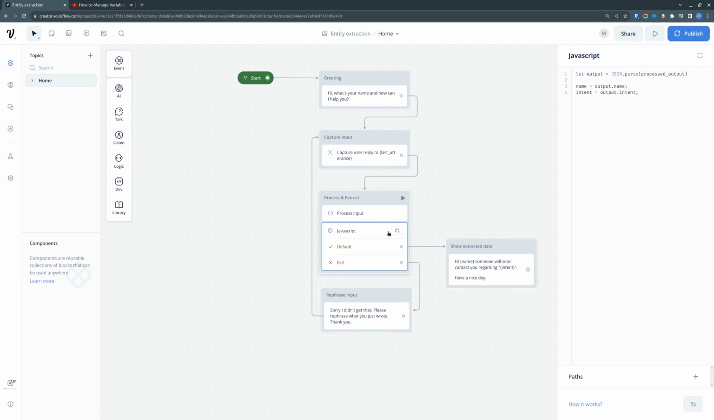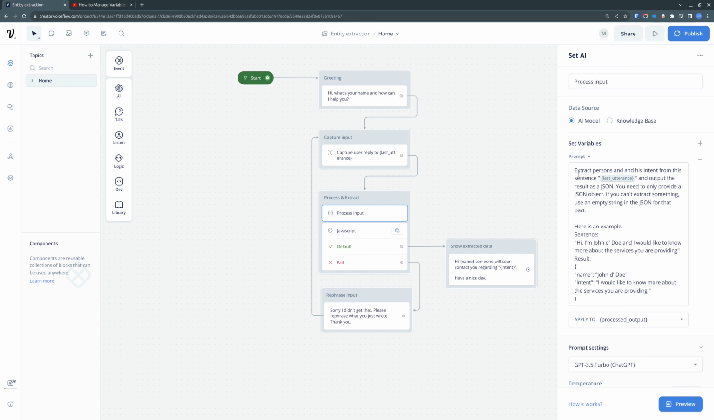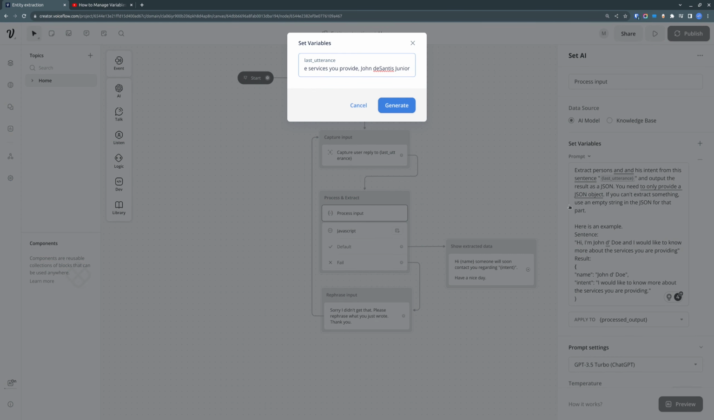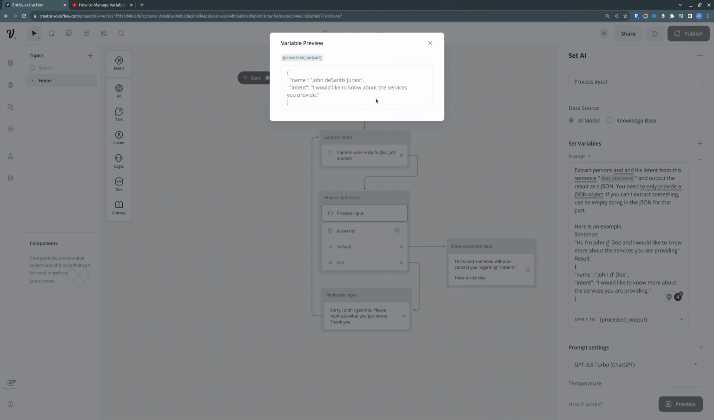And one other thing that I like to do when I write these prompts and this functionality, I like to try the actual step, because then it shows me what the AI actually extracts. So in here we have, I would like to know about the services you provide, John Doe, DeSantis Jr., whatever. So let's generate, and we see that the output of the model gives us the JSON that we asked it to give.